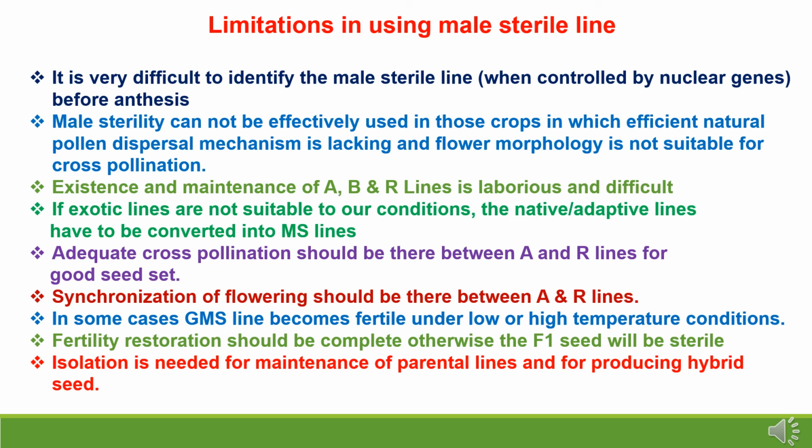In some cases, genetic male sterile lines become fertile under low or high temperature conditions or certain changes of environmental conditions. Fertility restoration should be complete, otherwise the F1 hybrid seed will be sterile, and isolation is needed for maintenance of parental lines and for producing hybrid seeds.